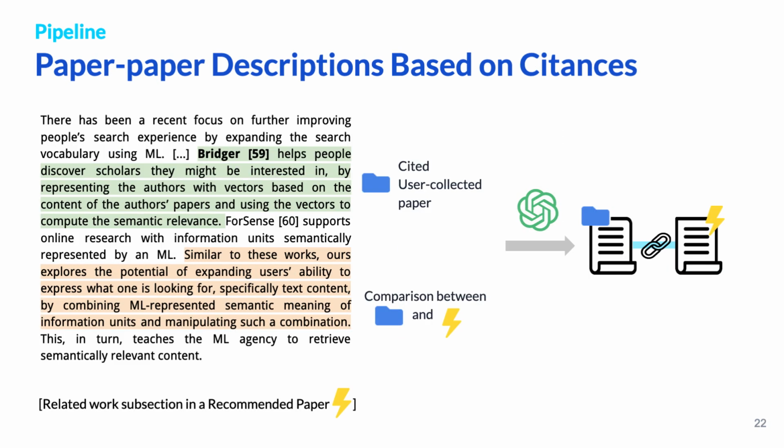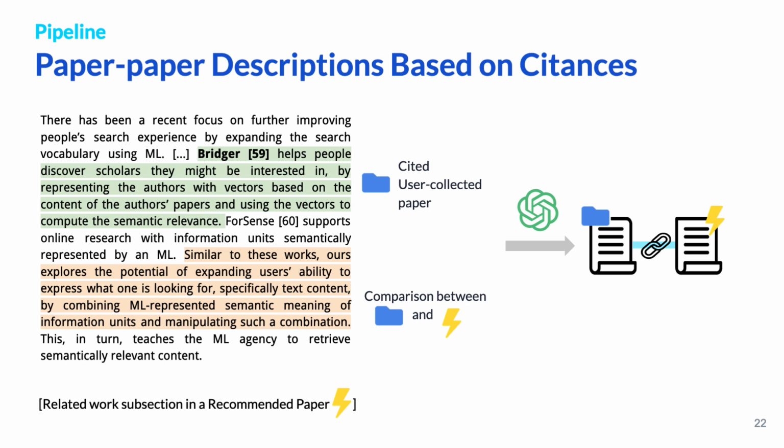PaperWeaver also provides paper-paper descriptions that show relationships between the recommended paper and user-collected paper. When recommended papers cite one or more collected papers, we leverage citation sentences that link recommended papers to those in a user collection, serving as indicators of their relationship. We extract a full paragraph containing the sentence for broader context and employ an LLM to create concise but comprehensive summaries, intertwining the essence of the recommended paper with its connection to collected works.